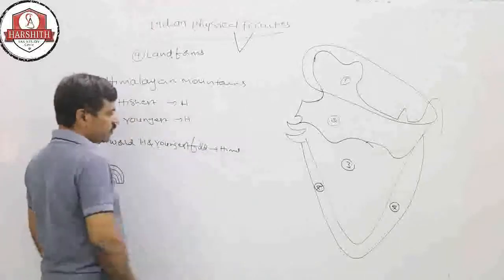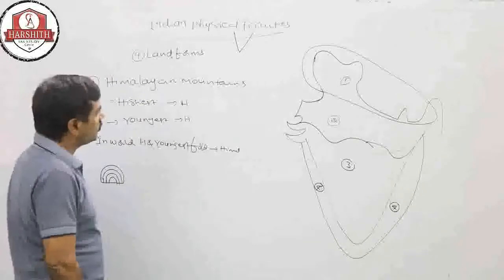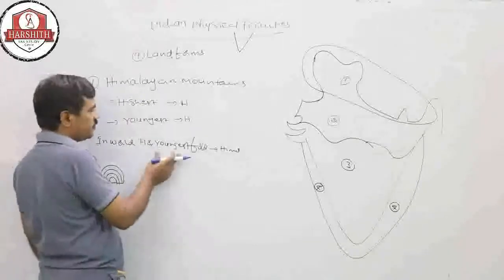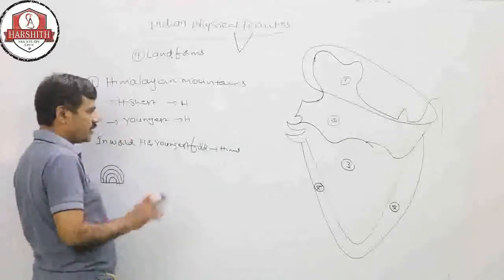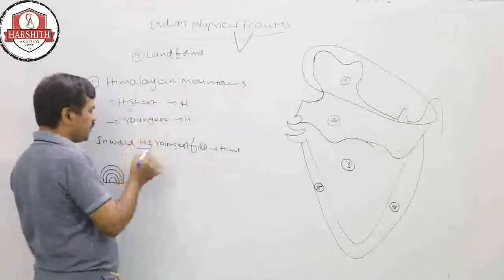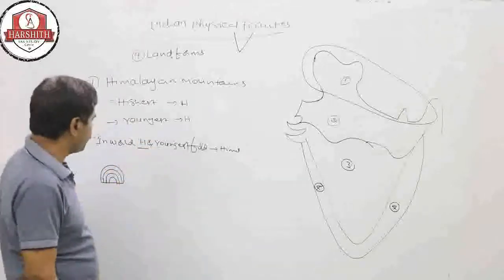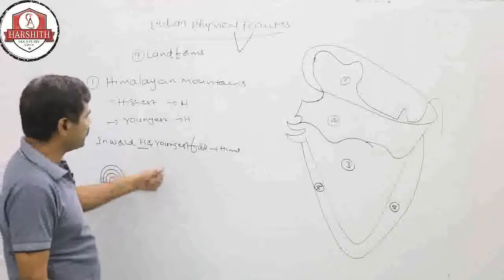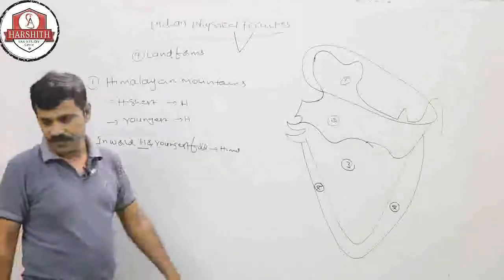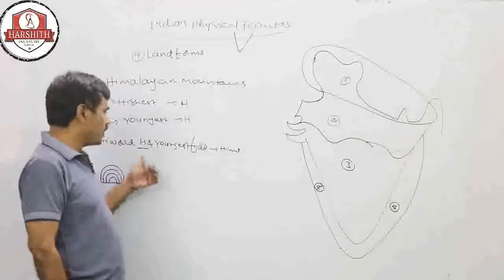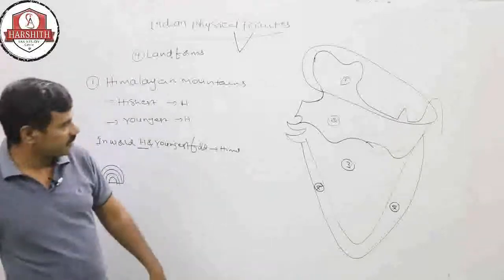Which mountains are the highest fold mountains in the world? The Himalayas. Which are the youngest in the world? The Himalayas. Which are the highest from sea level? The Himalayas. So there are three points of importance: world's highest, world's youngest, and world's highest fold mountains are the Himalayas. In India too, they are the highest and youngest fold mountains.